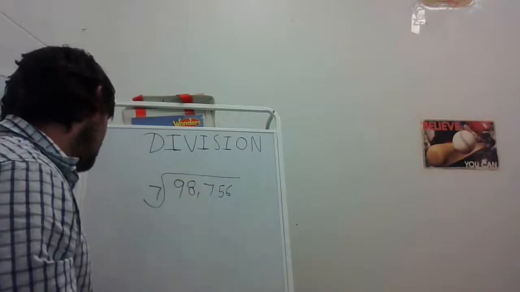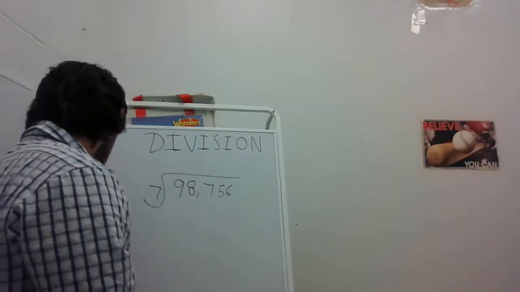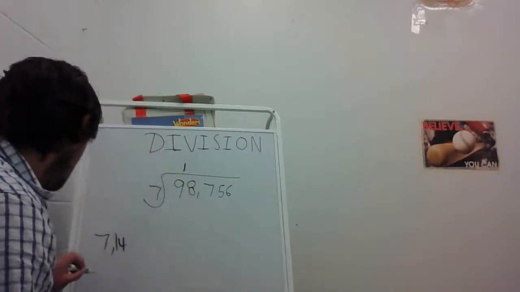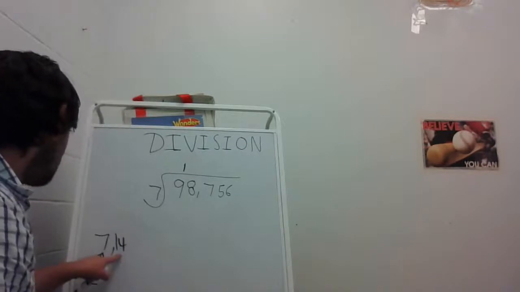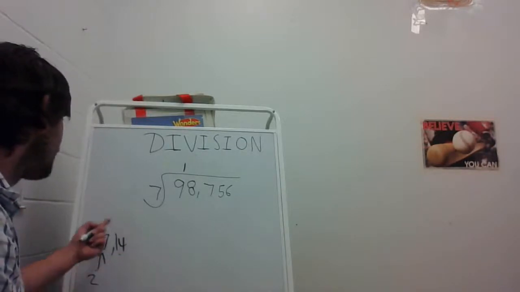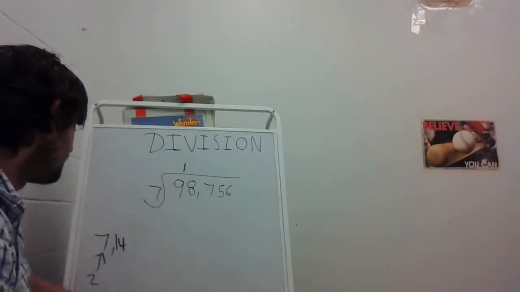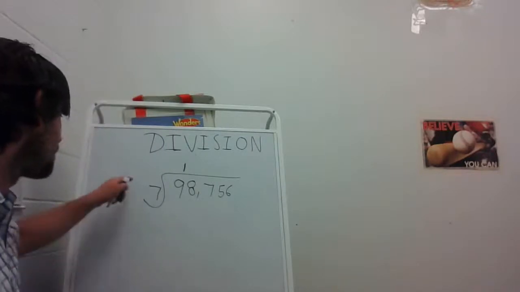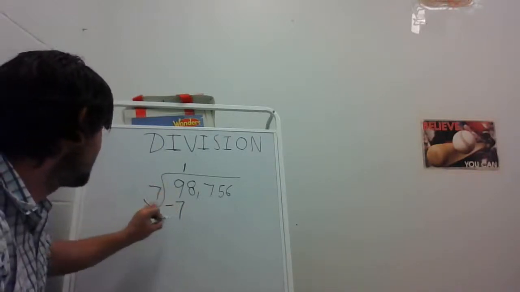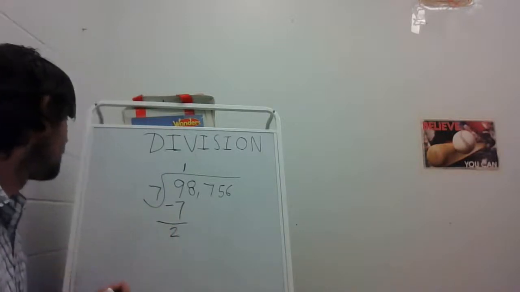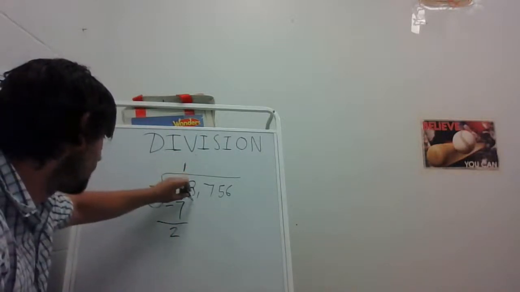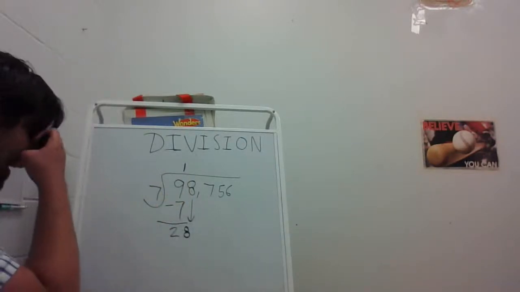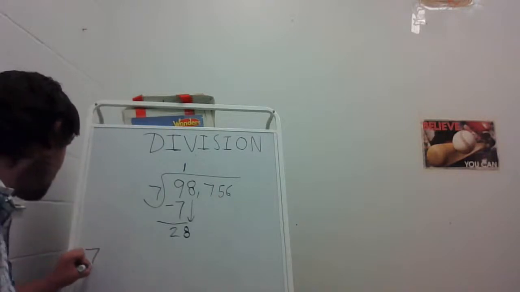So if I count by 7s, 7, 14. So 7 goes into 9 one time, because 14 is past the number 9. So we can only count by 7s once to get to the number 9. But there's a remainder. So we would have to subtract. So 9 minus 7 equals 2. So now what we're going to do is bring down the next digit. We're going to bring down the 8. So now we have to figure out how many times 7 goes into 28.